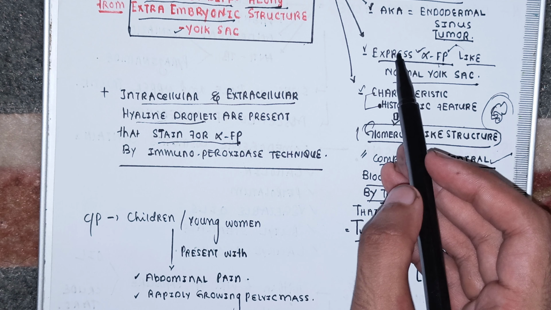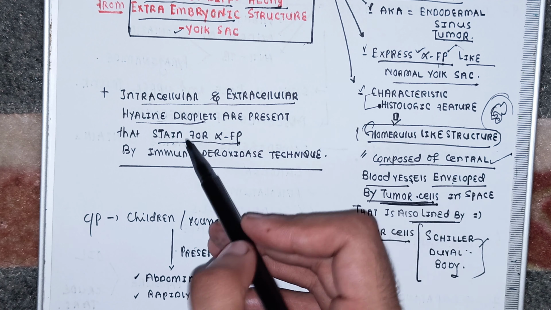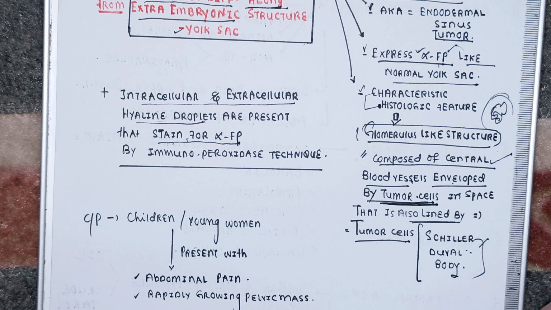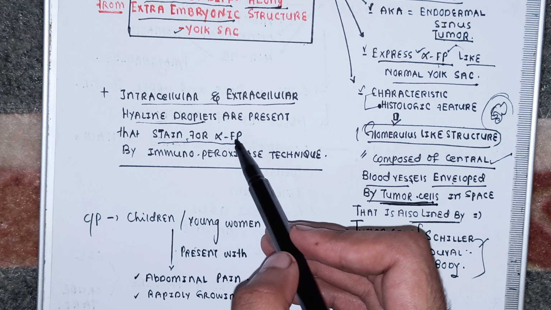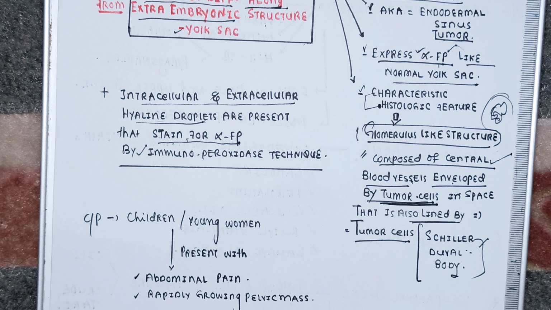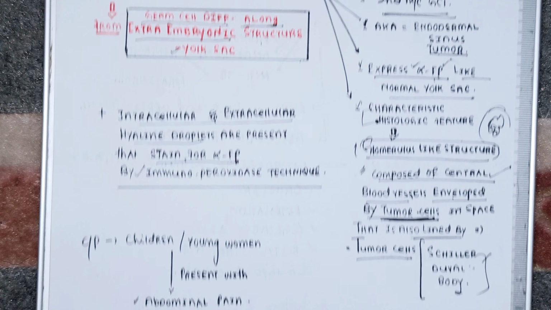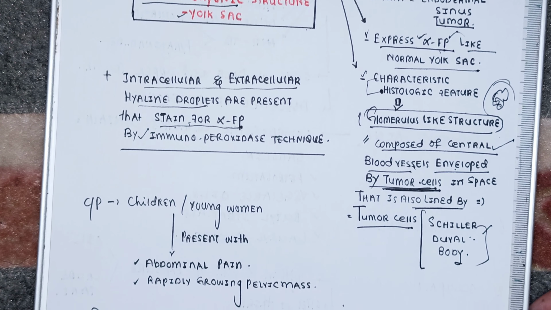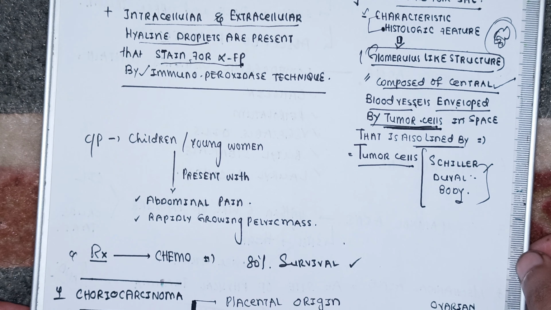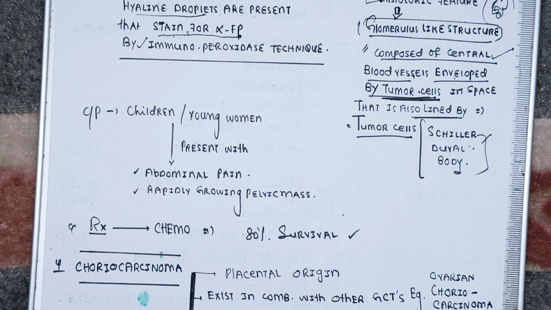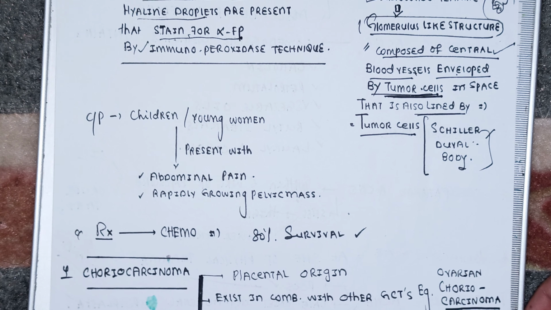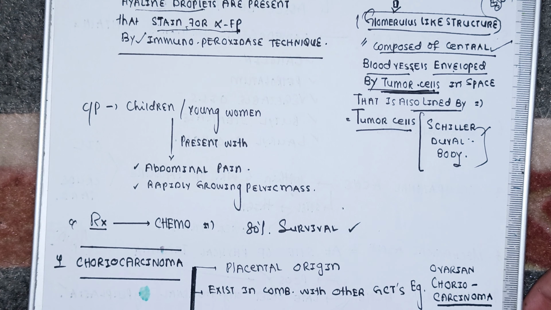I just mentioned that this tumor expresses the alpha fetoprotein. You can stain for the alpha fetoprotein and you can say, okay, this tumor is producing alpha fetoprotein, so it may be yolk sac tumor. How do you stain alpha fetoprotein? By using what technique? Immunoperoxidase technique. Okay, immunoperoxidase technique. Right. The clinical picture of the yolk sac tumor, beta. How does yolk sac tumor present? In children and in young women, it presents obviously with abdominal pain and a rapidly growing pelvic mass. And the treatment is going to be chemotherapy, and it is going to give you 80% survival. So that's it, beta. That's a yolk sac tumor.